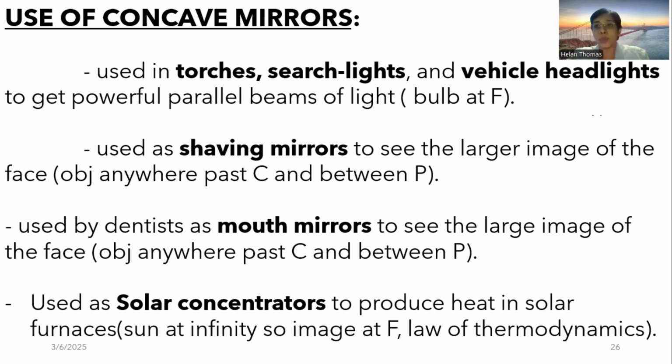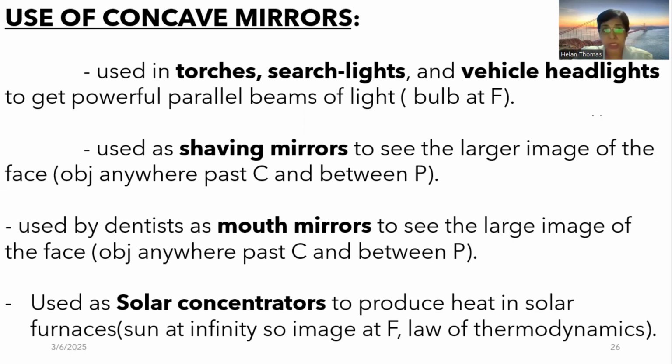So that's how you concentrate the sunlight in solar concentrators. So in that case, where is the image? The image is formed at F, because the sun is at infinity. Okay.